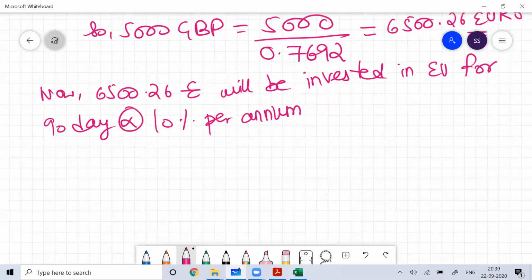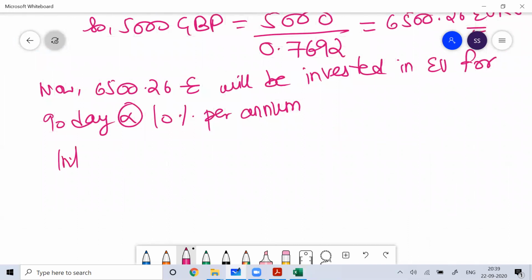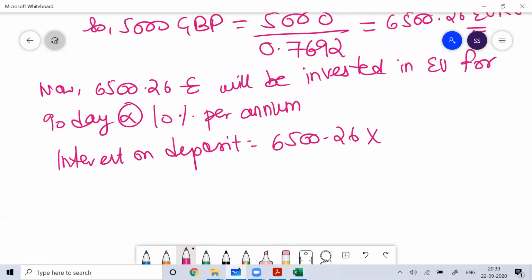So the interest on the deposit, on the investment, is 6,500.26 into 90 divided by 360 into 10 divided by 100.